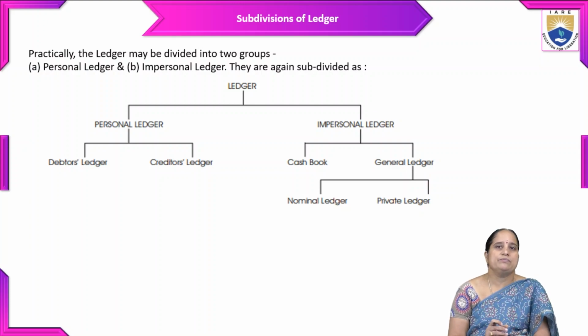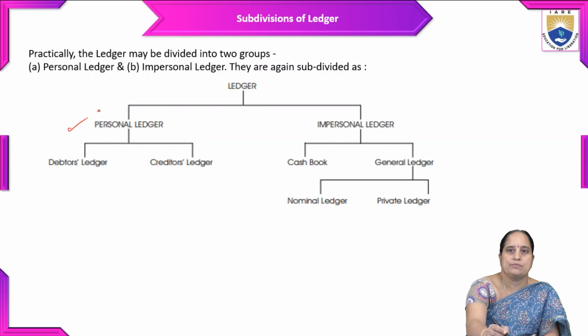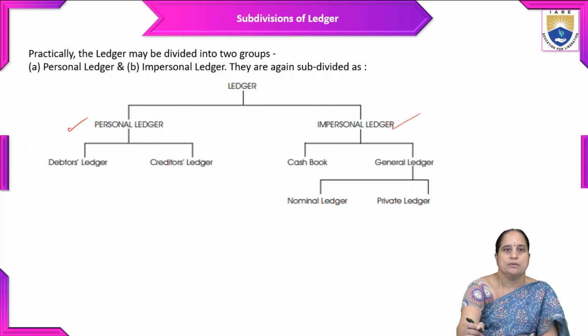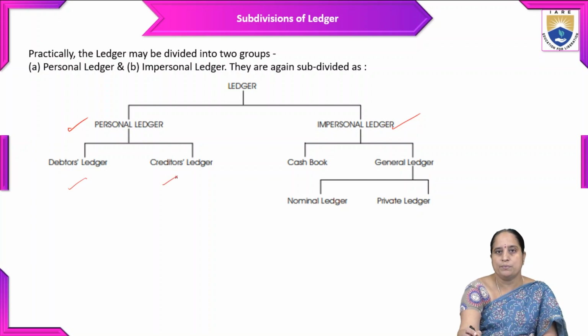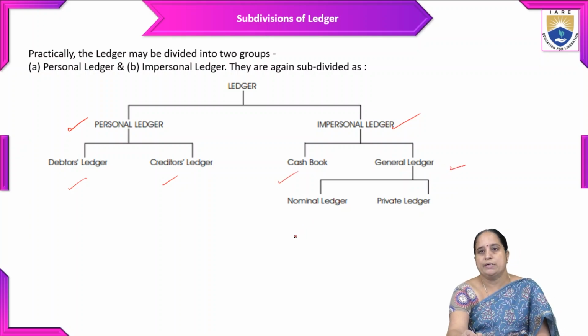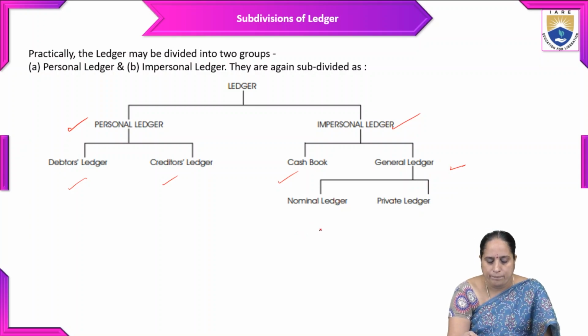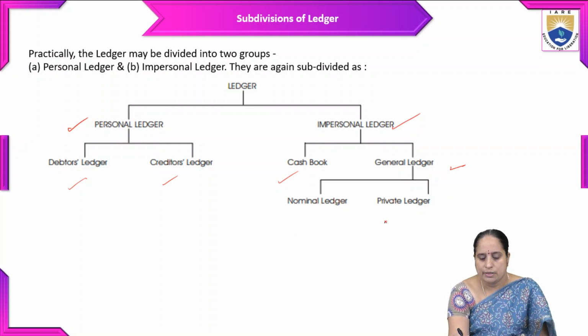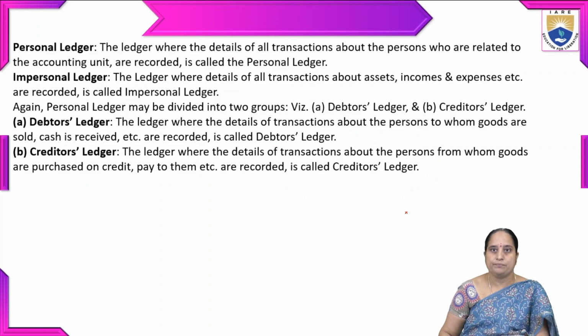And coming to the subdivisions of ledger, practically the ledger may be divided into two groups. One is personal ledger, another one is impersonal ledger. Personal ledger is further divided into two types, debtors ledger and creditors ledger, whereas impersonal ledger is divided into cash book and general ledger. General ledger is further divided into nominal ledger and private ledger.